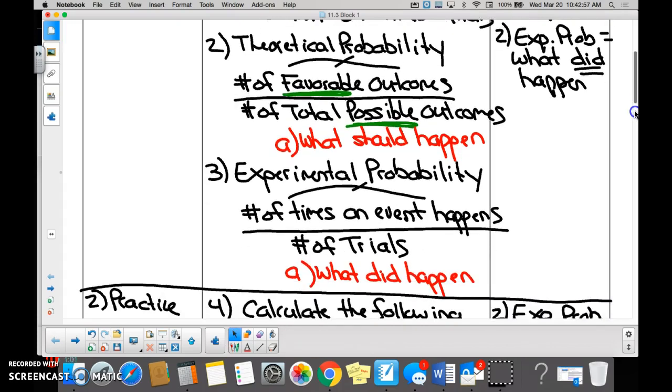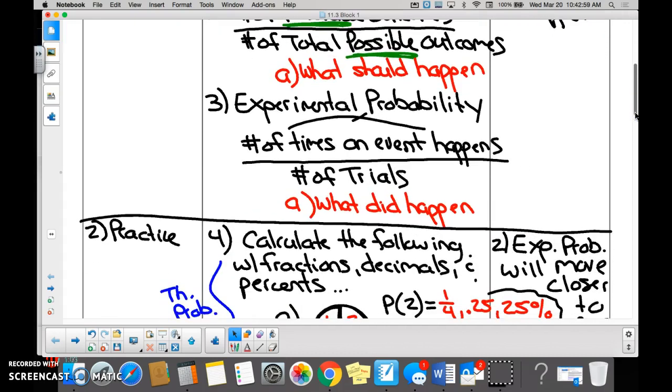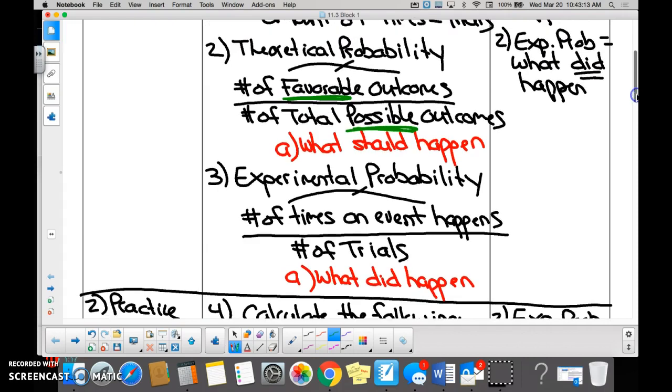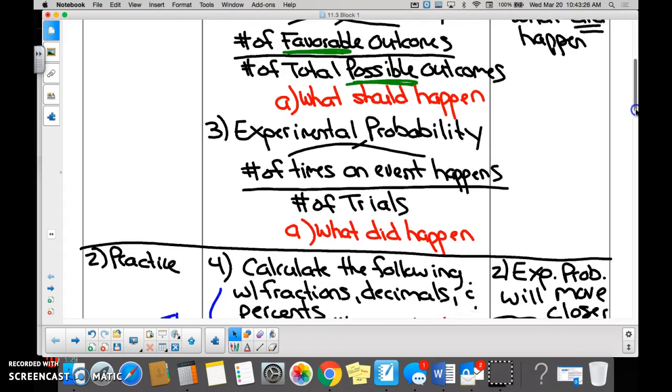All right, on the count of 3, I need you to read off what experimental probability is as a group together. 1, 2, 3. Number of times an event happens over number of trials. Excellent. So when we're comparing experimental probability to theoretical probability, which one is the thing that should happen? Theoretical. And what is the thing that did happen? Experimental. So in order to know experimental probability, you actually have to do something.